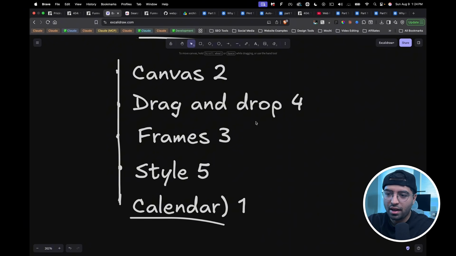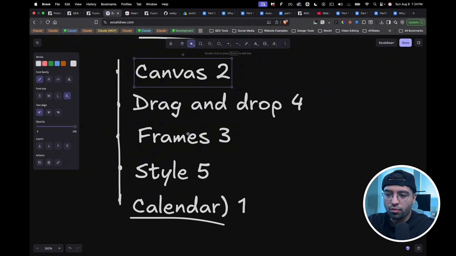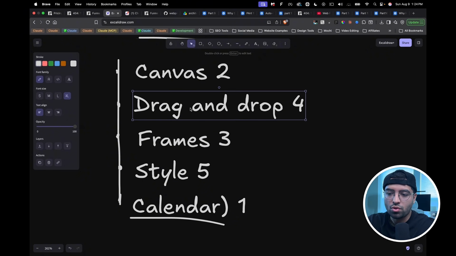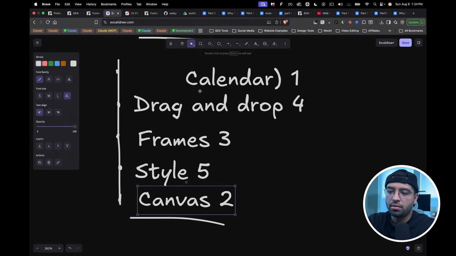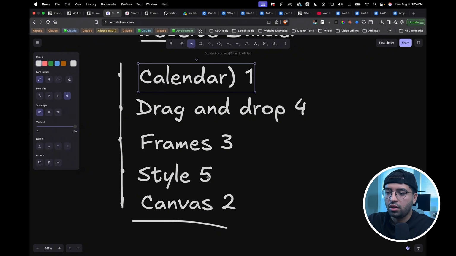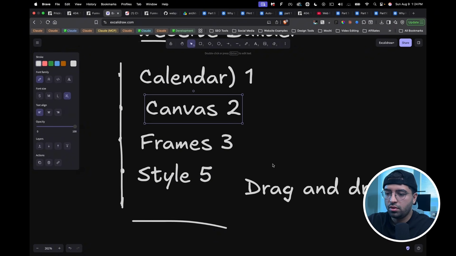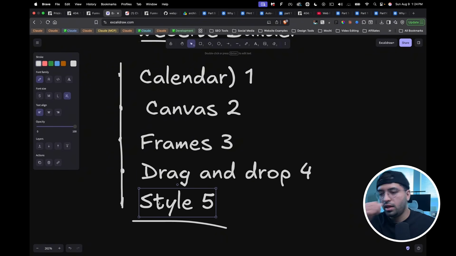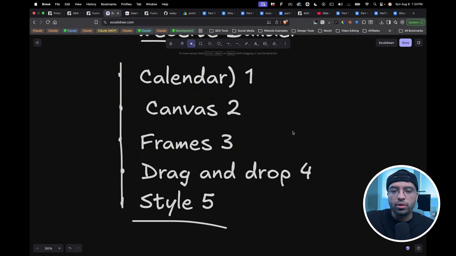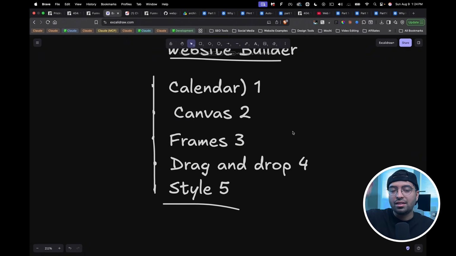Once this is done, now it's time to move on to the next. So first I would do canvas, then frames, then drag and drop and style. Let's just quickly rearrange these. So let's put this right here. 2, 3, 4, 5. There we go. So this is the order in which I would build. Now we understand the linear order, the order in which we're going to start prompting. And now we need to start prompting.